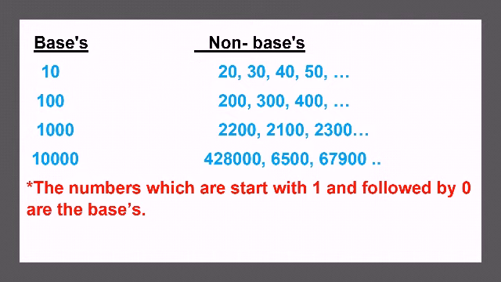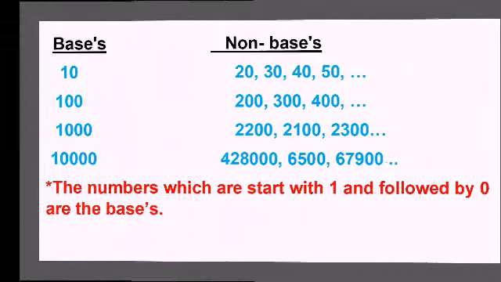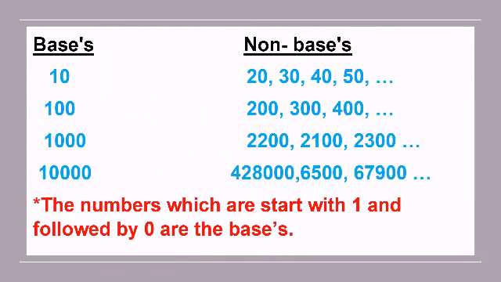So our next example is 100. 100 is our next base, but 200, 300, 400 are not bases. Like 1000 is a base, but 2200, 2100, 2300 are not bases. So this time is for recognizing base and non-base numbers. You have to remember one thing: those numbers which start with 1 and are followed by 0s are called the bases.